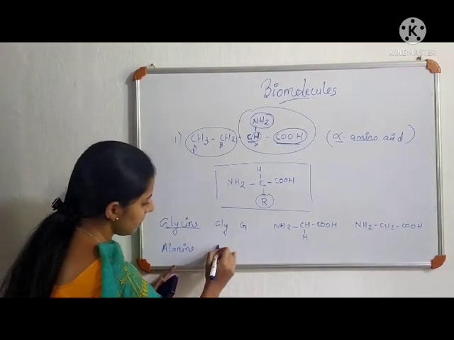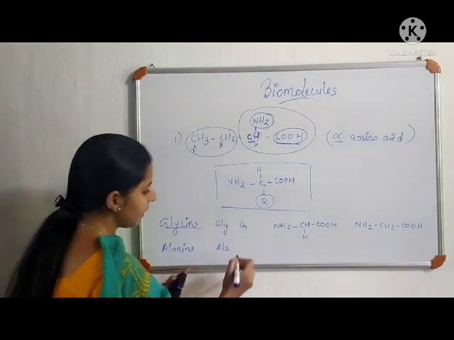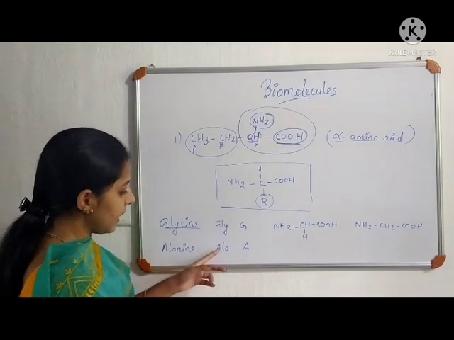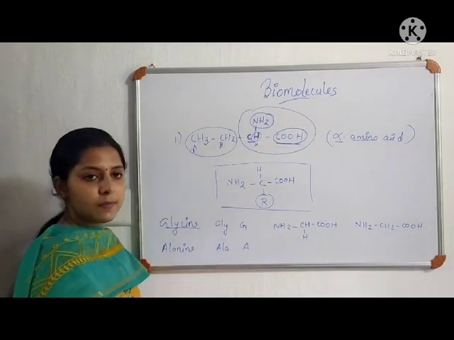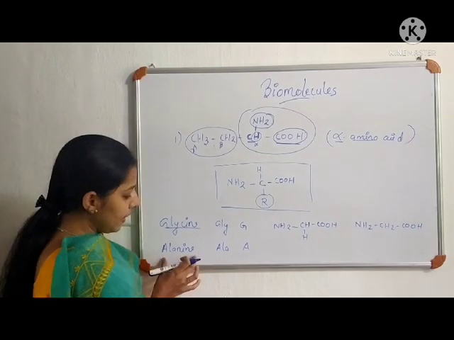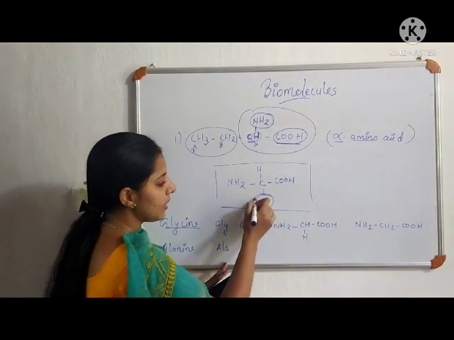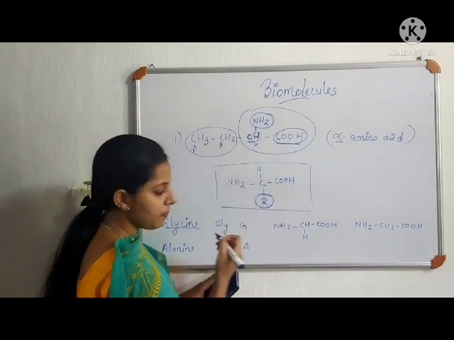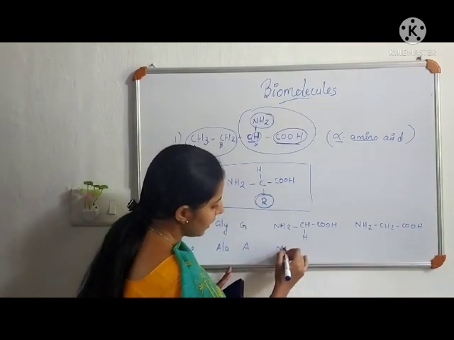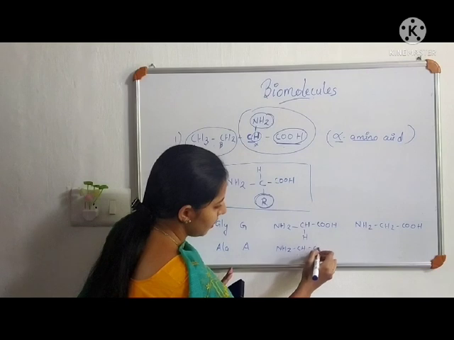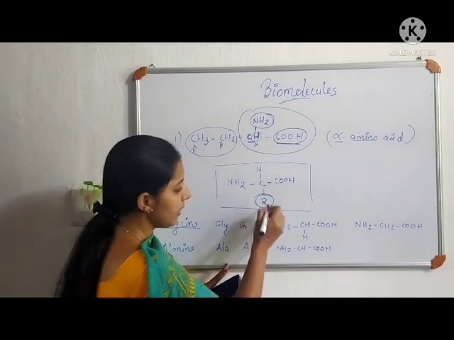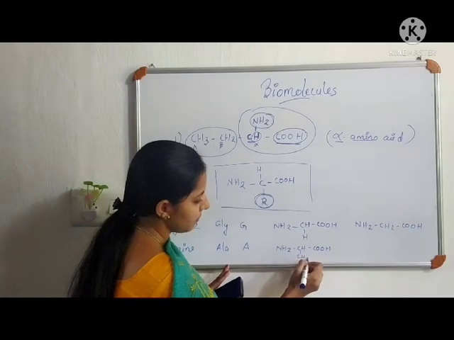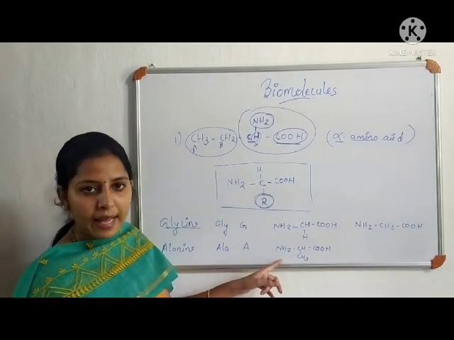Its 3-letter representation is ALA, and its 1-letter representation is A. And in alanine, the side chain is a methyl group. So we can replace this R by a methyl group. Then its structure will be NH2CH-COOH, that is common for all amino acids, and in alanine, this side chain is a CH3 group. So this is the structure of alanine.